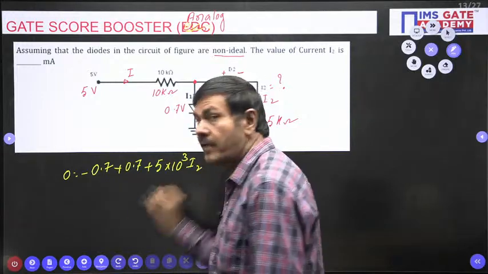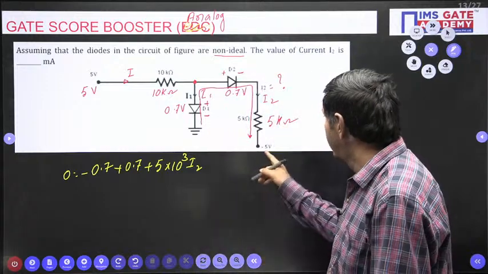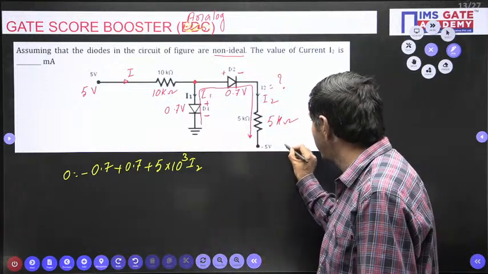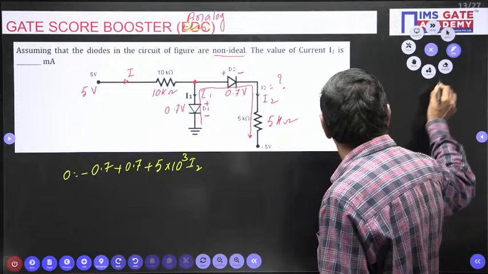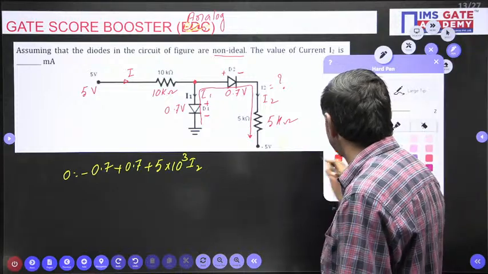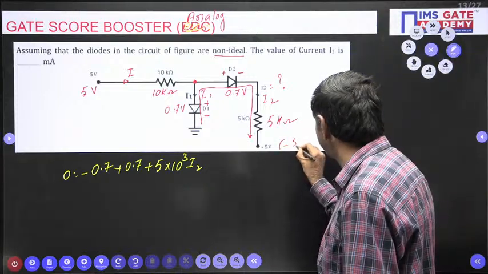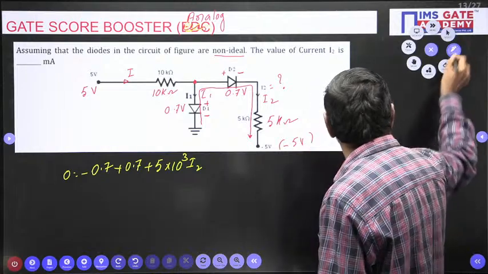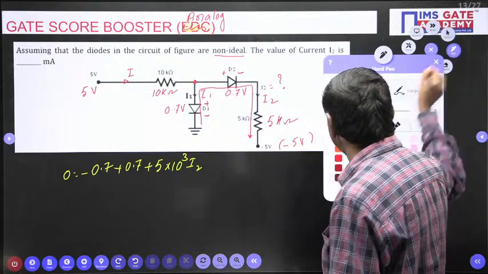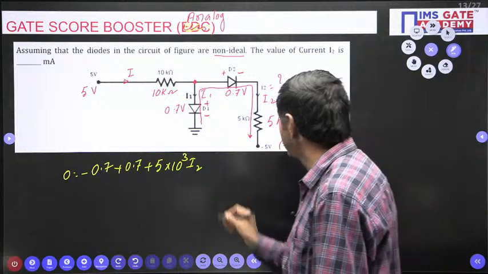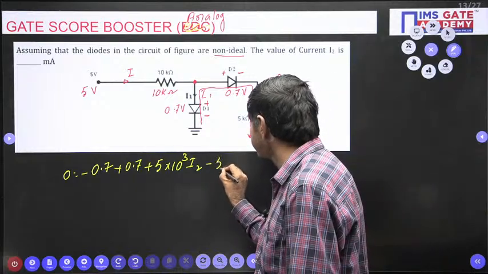My aim is to find this I2. Minus 5 volts, this voltage is given as minus 5. Once again, please watch, I am writing somewhat big. So I can write this as minus 5.